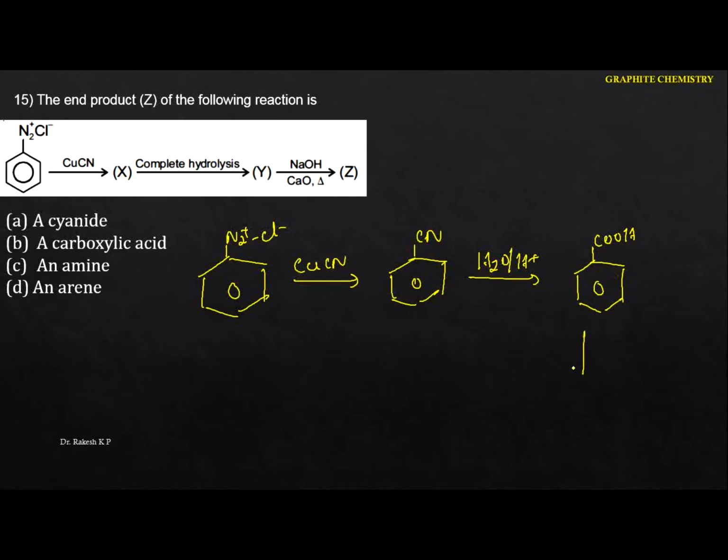And this carboxylic acid, whenever it is heated with a mixture of sodium hydroxide and calcium oxide, which is nothing but soda lime, undergoes decarboxylation to give benzene. Benzene, commonly, we call it an arene. Hence in this case the option is D.